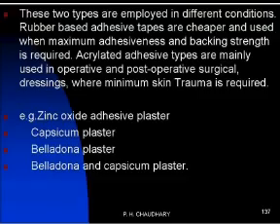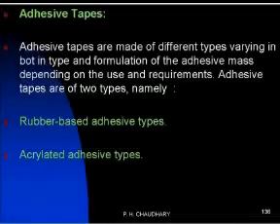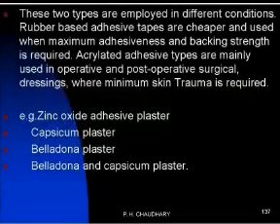This is the next class under the surgical dressing, that is the adhesive tape. They are made up from the adhesive mass, maybe from rubber base or acrylic base, with different sizes and according to their requirement. Rubber base adhesive tape has maximum adhesiveness and backing strength, so when that is required you use the rubber base adhesive tape, whereas acrylic base has minimum adhesiveness and is used when minimum skin trauma is required.